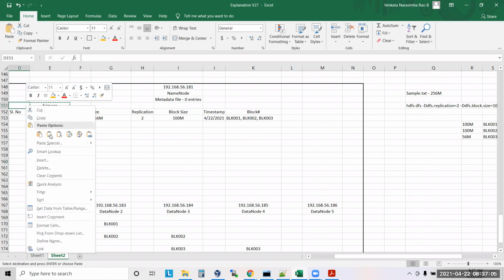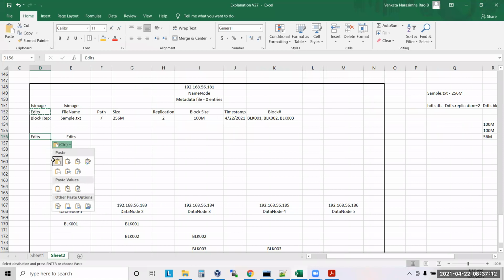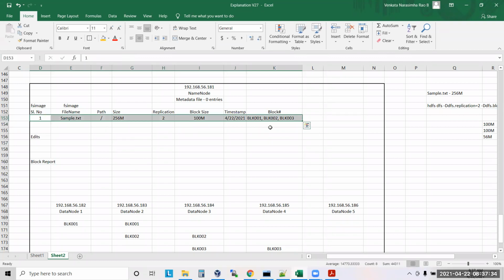Inside FS image, correct or not? Now, for what purpose is the name node using this FS image, guys? This is the metadata, but by looking at this metadata, will the name node understand where the blocks are available?